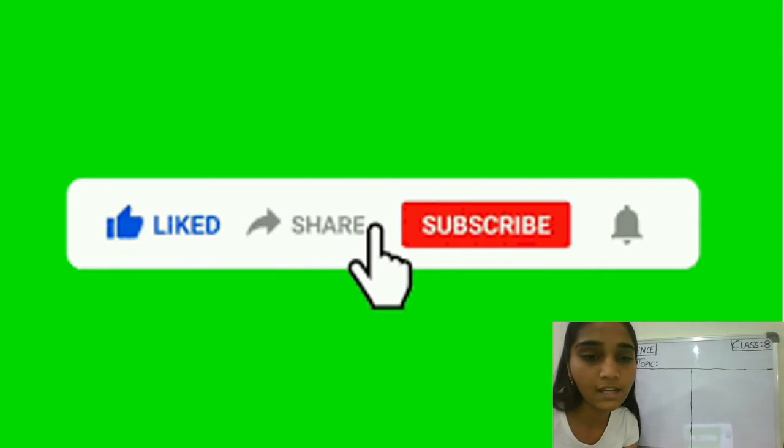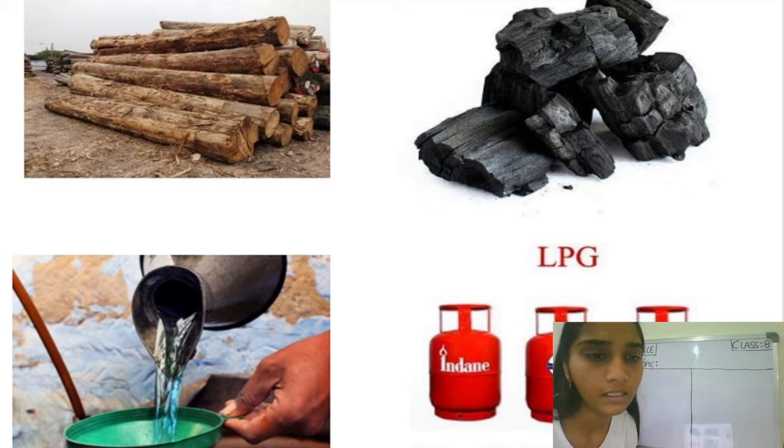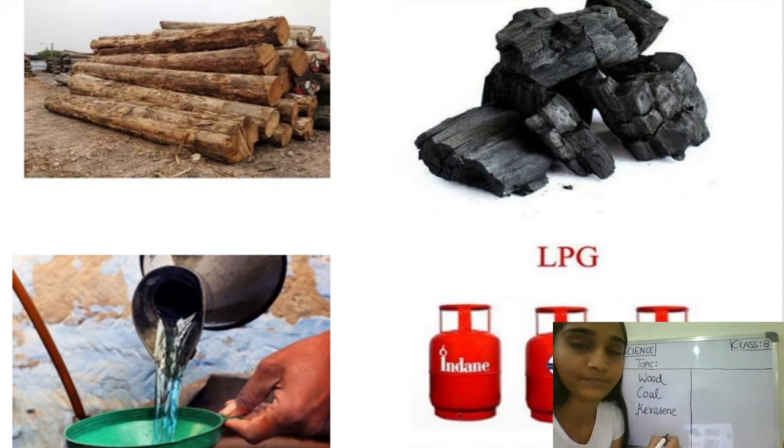So let's start with our next part, which is part 5 for class 8, lecture 1, chapter 6. I'm going to show you a few images, students, and you have to identify what they are. One by one you can mention their names in the comment section. I'll watch it out. The first one is wood. What about the rest? Yes, coal. Yes, another is kerosene. Very good. And what about the last one? Yes, it is an LPG gas cylinder.